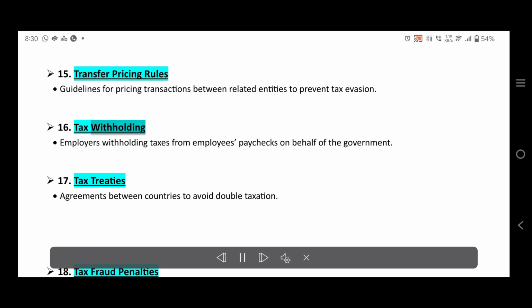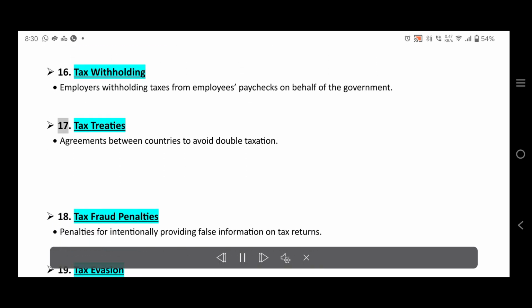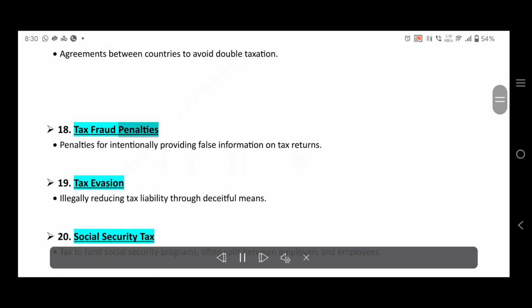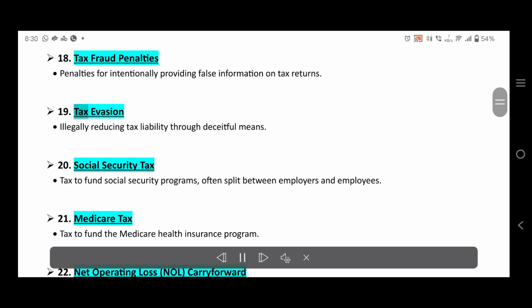16. Tax withholding. Employers withholding taxes from employees' paychecks on behalf of the government. 17. Tax treaties. Agreements between countries to avoid double taxation. 18. Tax fraud penalties. Penalties for intentionally providing false information on tax returns. 19. Tax evasion. Illegally reducing tax liability through deceitful means.